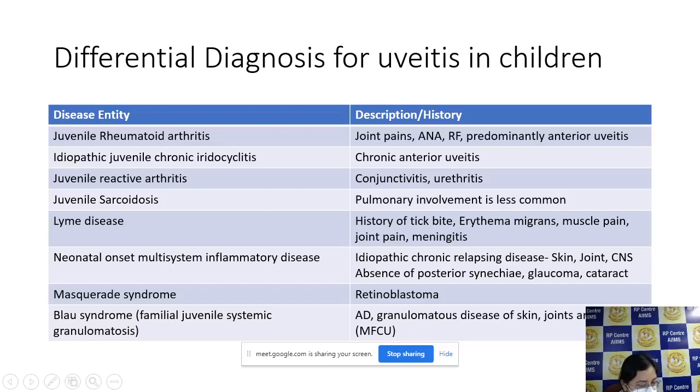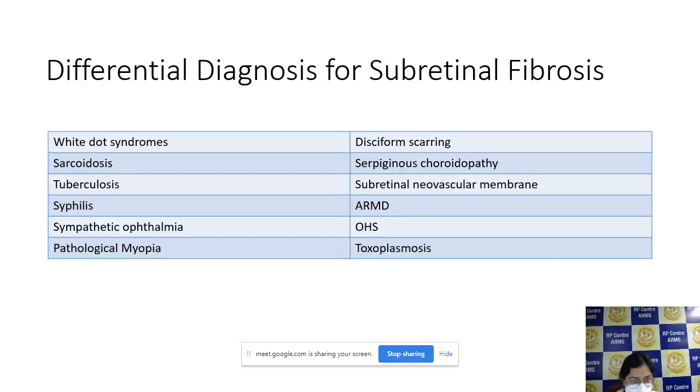Then there is Blau syndrome, which is familial juvenile systemic granulomatosis. It is an autosomal dominant disorder with granulomatous disease of the skin, joints and eyes. In this, characteristically multifocal choroiditis with uveitis is seen. Now, what are the differential diagnoses for subretinal fibrosis? Subretinal fibrosis can occur in white dot syndrome, sarcoidosis, tuberculosis, syphilis, sympathetic ophthalmia. These can be present even in a pediatric population, whereas pathological myopia, disciform scarring, ARMD, and subretinal neovascular membrane are hard to occur in a 4-year-old.